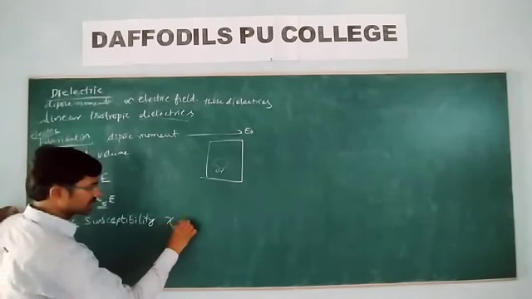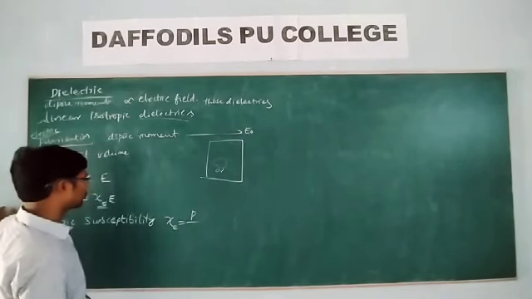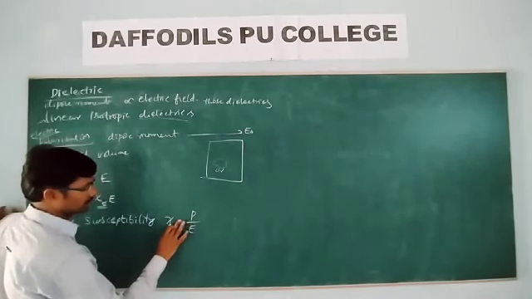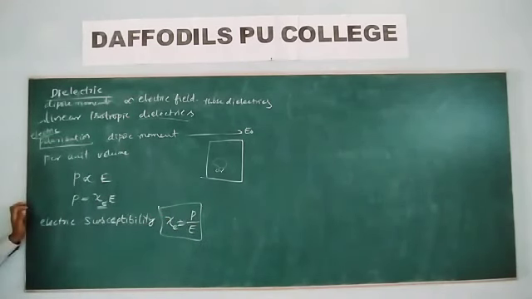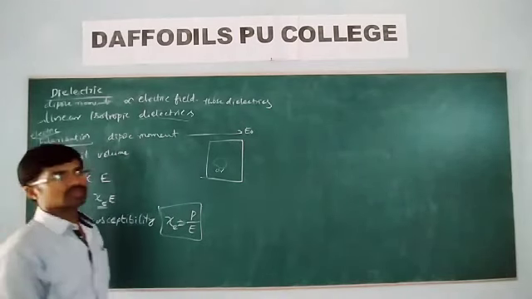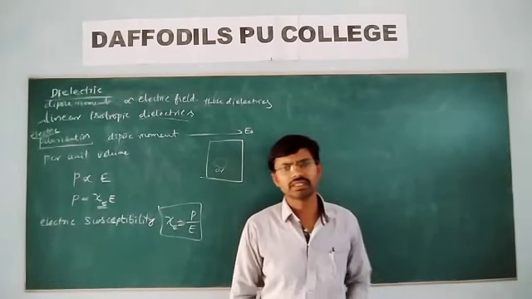Chi e is the ratio of the net dipole moment per unit volume to the electric field applied. And this is the concept of dielectrics.